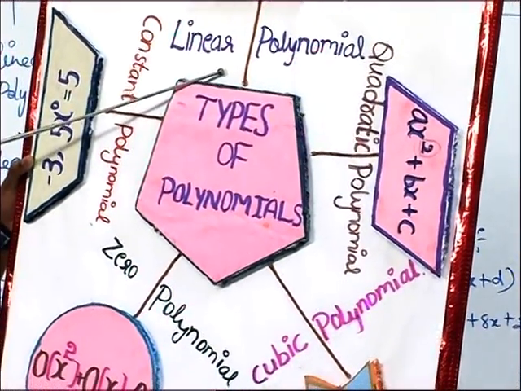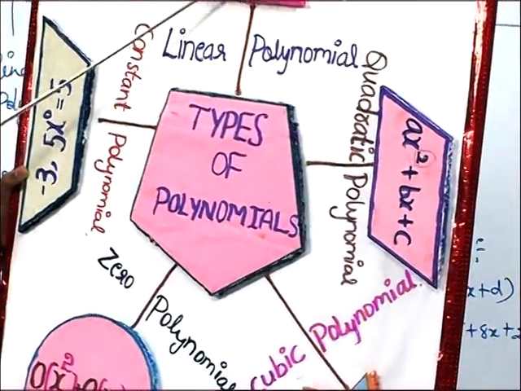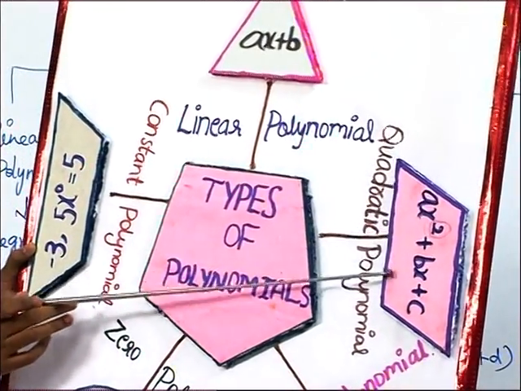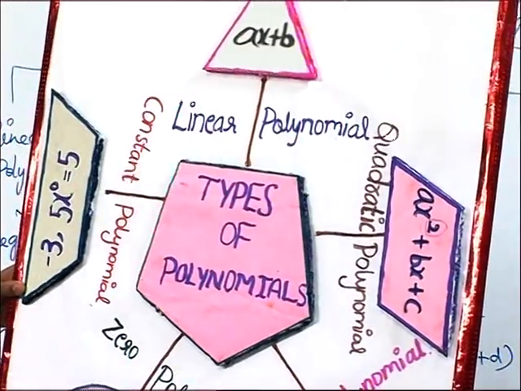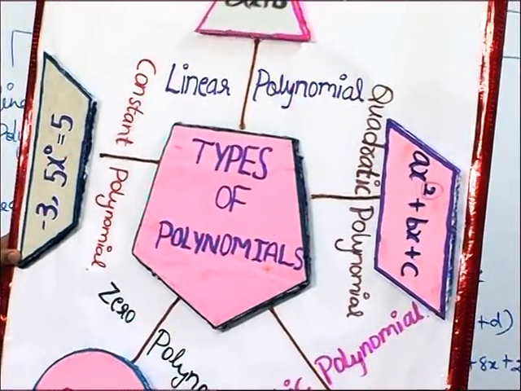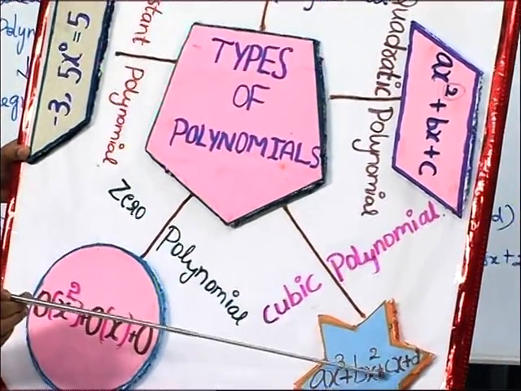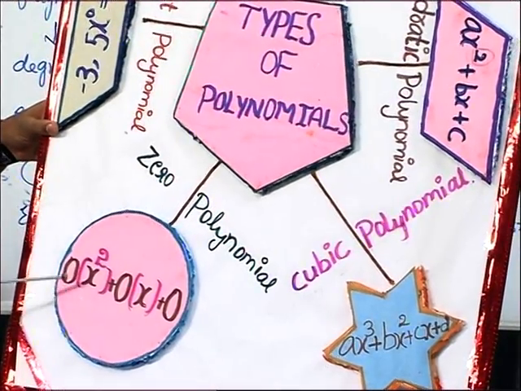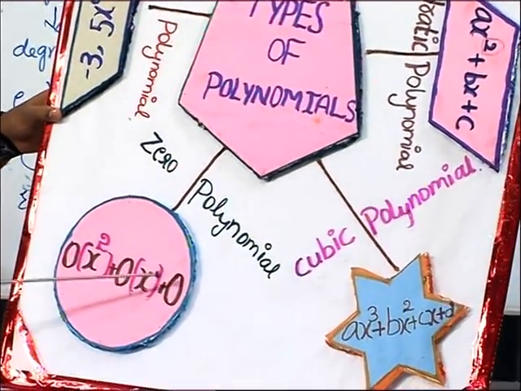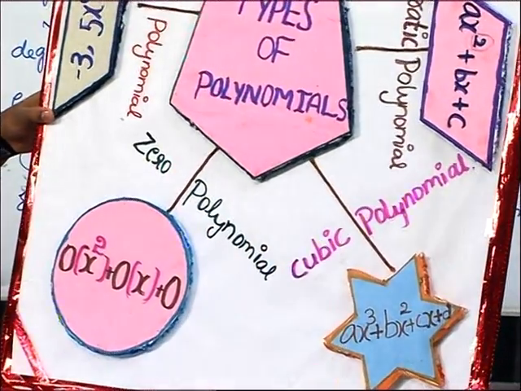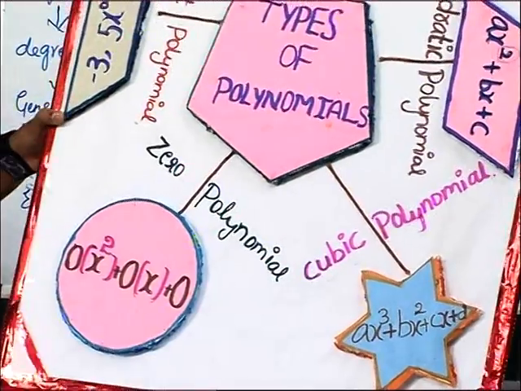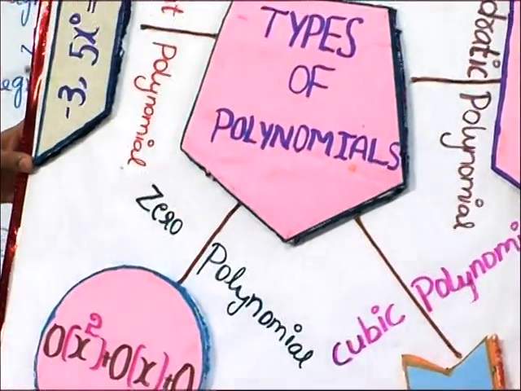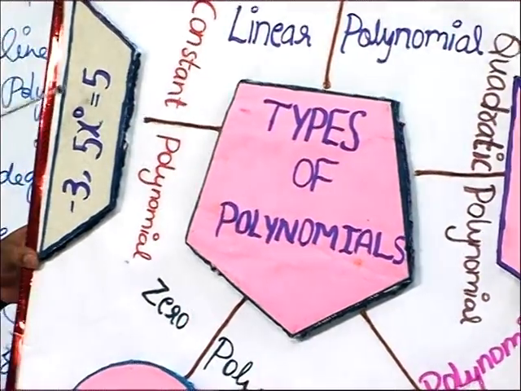Friends, here the linear polynomial general form is ax plus b, and the quadratic polynomial general form is ax square plus bx plus c. The cubic polynomial general form is ax cube plus bx square plus cx plus d. Zero polynomial means, for example, 0x square plus 0x plus 0. In this polynomial all coefficients are zeros, so it is called a zero polynomial. Next, constant polynomial. A constant polynomial example is 5x power 0.